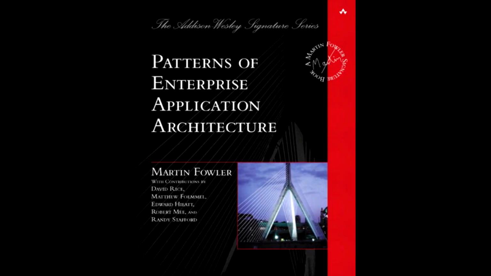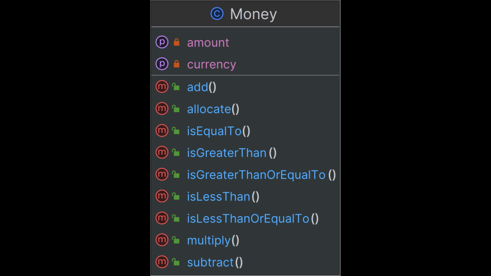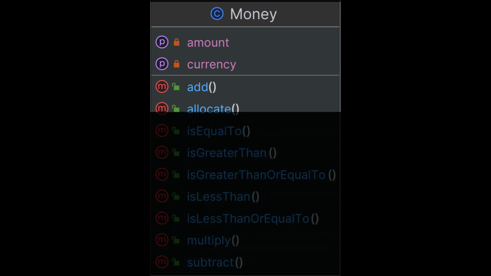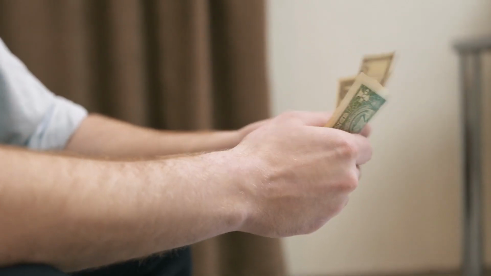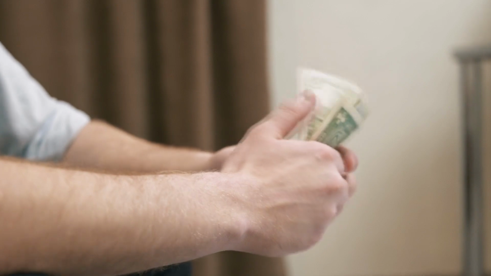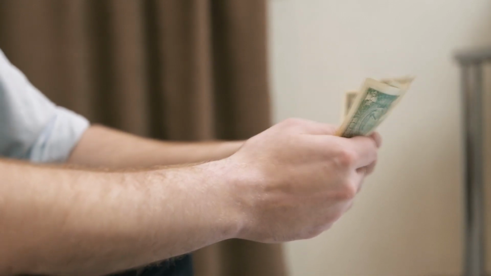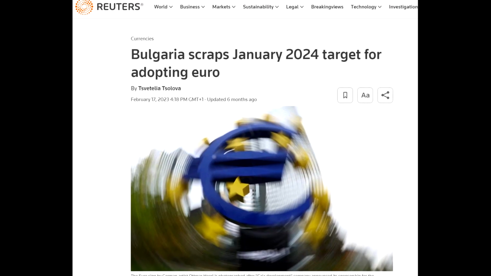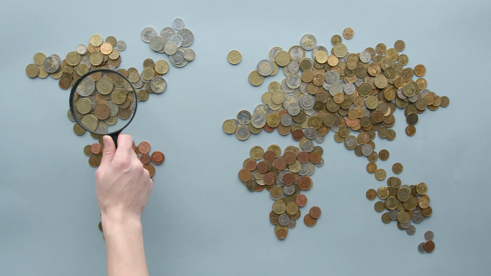Money pattern. In a book called Patterns of Enterprise Application Architecture, Martin Fowler came up with a money object to hold a monetary amount. This concept joins two fields in one structure, an amount and a currency, so we don't mix up the values of different currencies. It makes sense even if your application is using only one currency at a time, because it will be a lot easier to change it in the future or to introduce multiple currencies. Yes, a country's currency may change, and the company might want to explore new markets.